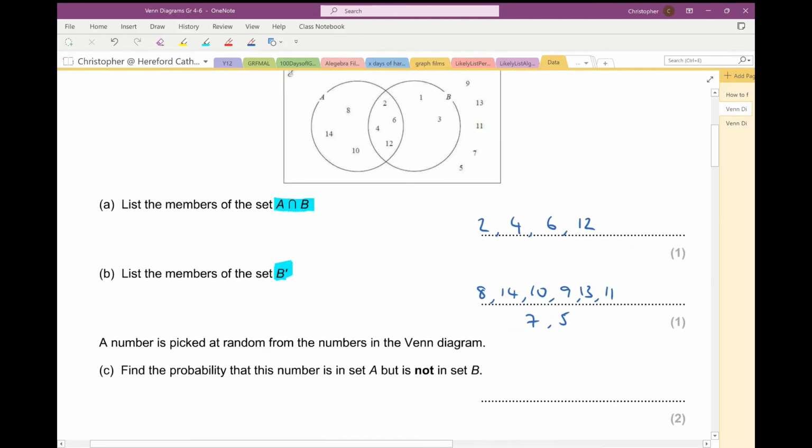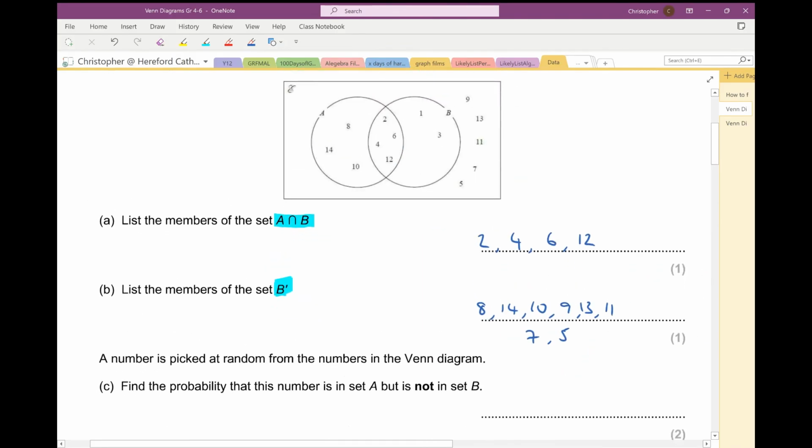Okay, a number is picked at random from the Venn diagram. Find the probability that this number is in A but not in B. So to qualify, the numbers need to be in A but not in B. So these are the numbers which are in A but not in B. These numbers here, they don't qualify.